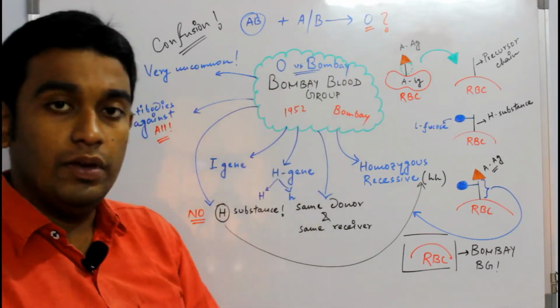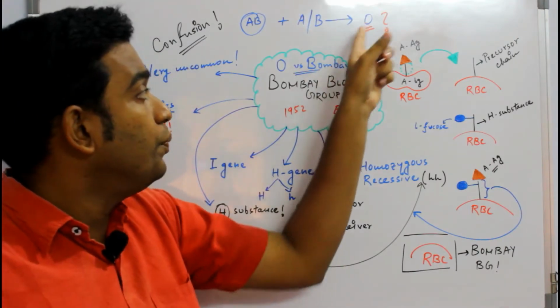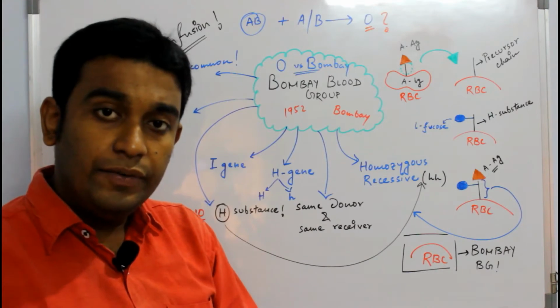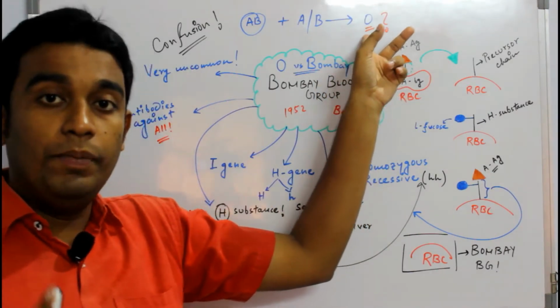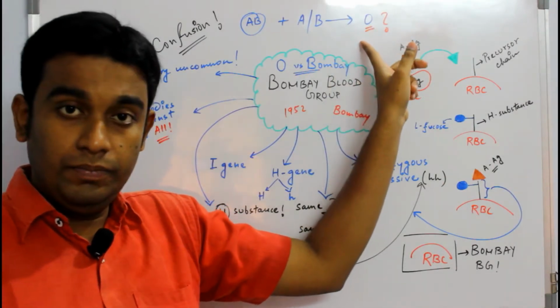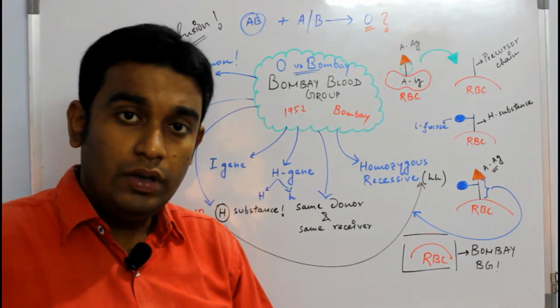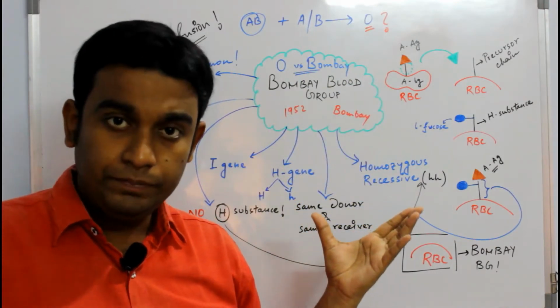So how is it possible? That is how exactly the Bombay blood group came into the picture. For the first time, people misunderstood this Bombay blood group as an O blood group. But this is not the case. It is actually a Bombay blood group. We'll understand gradually what a Bombay blood group is.